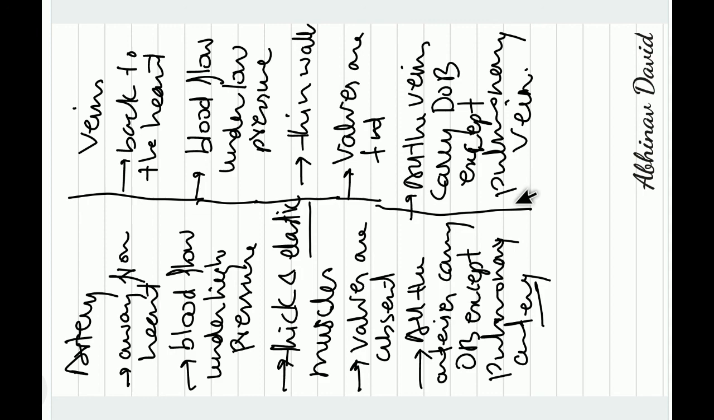And already I told you about capillaries. Capillaries are one cell thick. Their walls are made up of only one cell. Number two, they help in exchange of substances between the blood and the different cells. So these are the differences between arteries and veins, and the characteristics of arteries, veins, and capillaries.